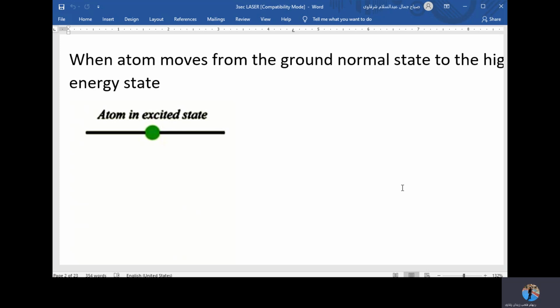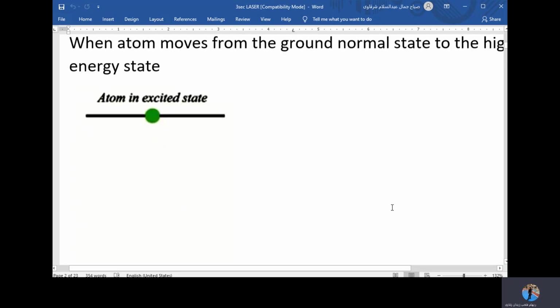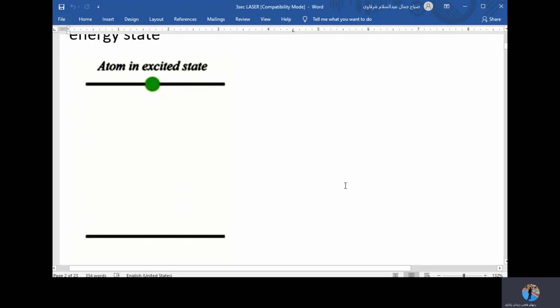If the atom acquires or gains some energy in the form of heat or electricity or anything else, or even photoenergy, the electrons will jump from the ground state to a higher energy state. We call the atom, in this case, an excited atom. So the excited atom is an atom that has some of its electrons already transferred from ground state or normal state to a higher energetic state. And we say now that the atom is excited, or the atom is in excited state.